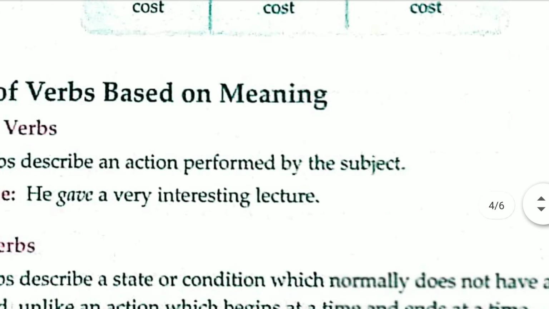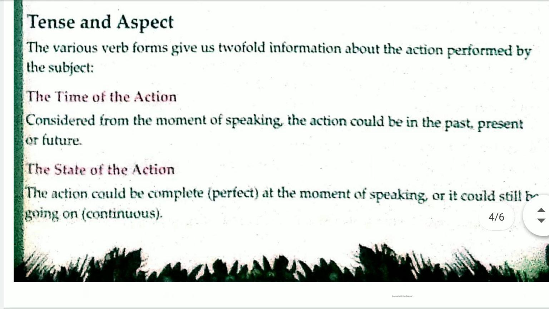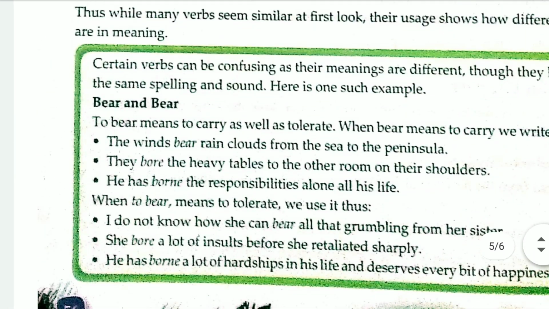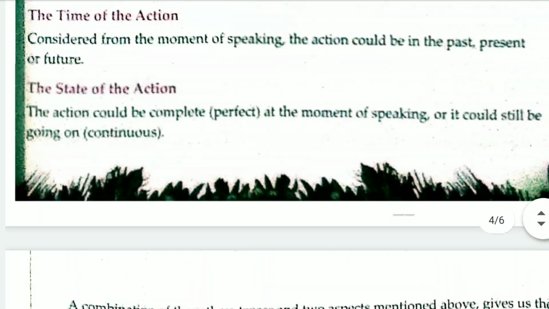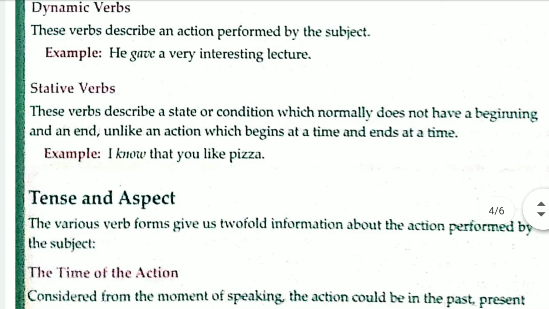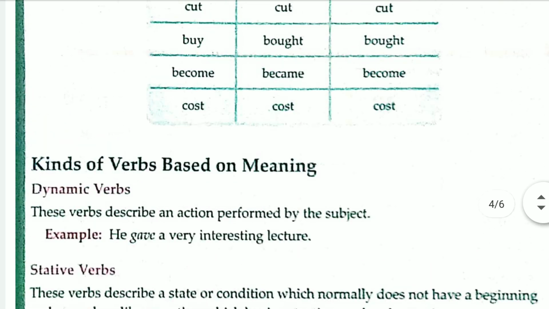Okay, so this is all about today's chapter. Whatever the topics we have seen today, we have seen tenses and aspect, how we use them. When we use tense, it shows the time of the action, and aspect shows the state of the action. Okay, we have seen kinds of verbs based on meaning, that was dynamic and stative.